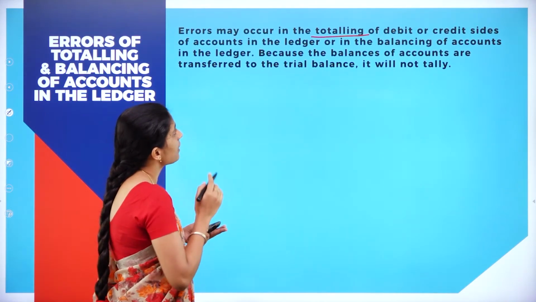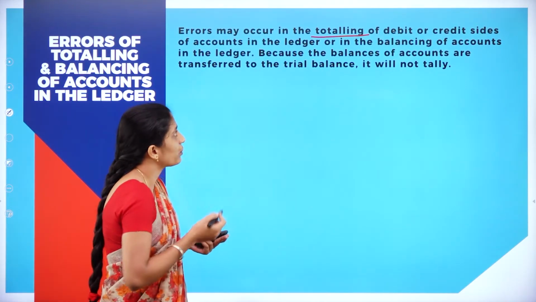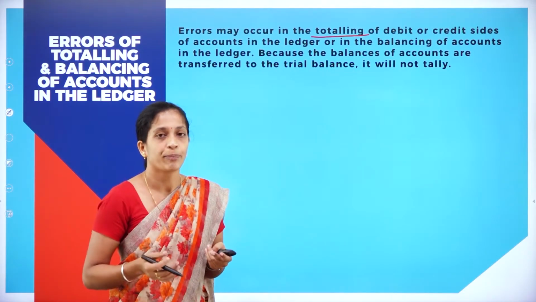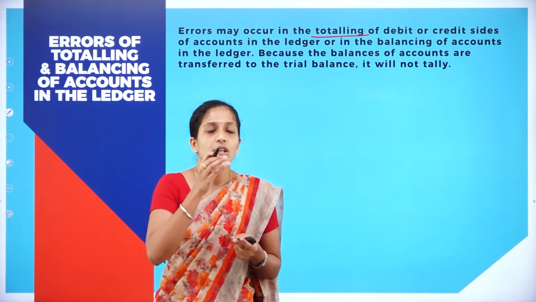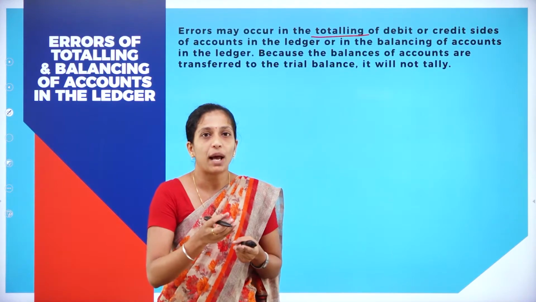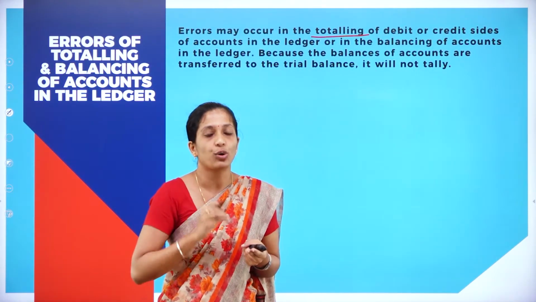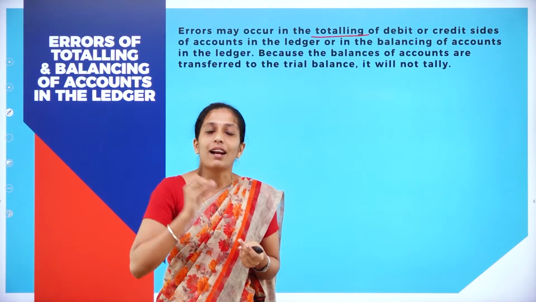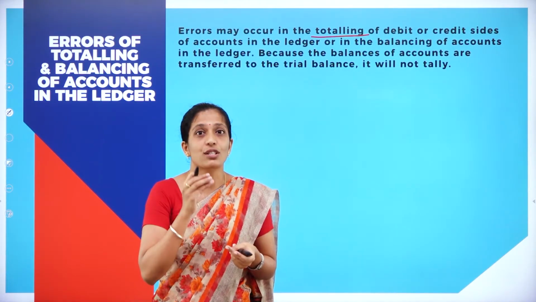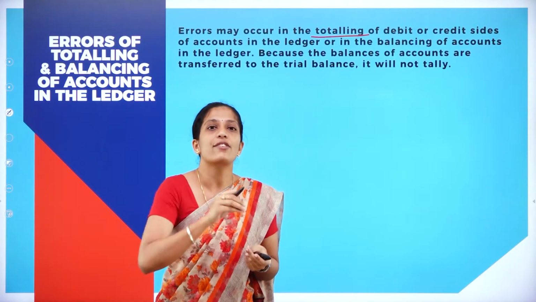Because the balances of accounts are transferred to the trial balance, it will not tally. The wrong totaling or wrong balancing of amount which has been transferred to your trial balance means the trial balance will not tally, because your totaling is wrong in the ledger itself.